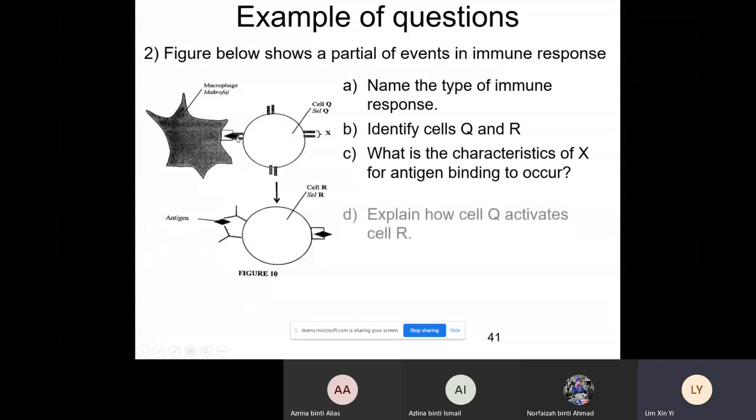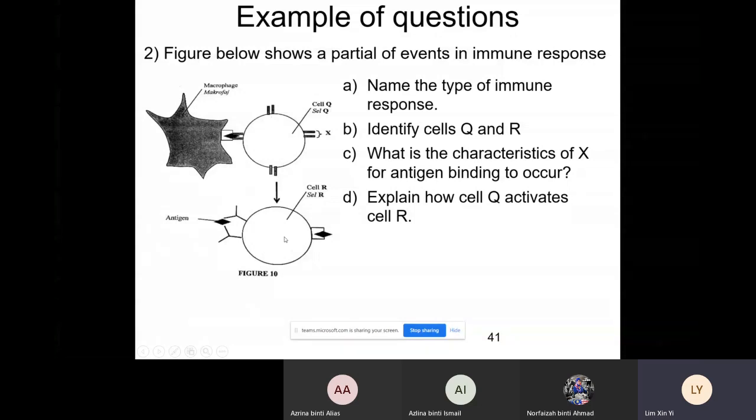Okay, question D, explain how cell Q activates cell R. So the helper T cell, how does it activate the B cell? Almost the same question as just now. It will release interleukin 2. And what is the effect of this on cell R? After it released interleukin 2, how would it affect our B cell? This interleukin 2 will cause our B cell to proliferate and differentiate into plasma cell and memory B cell.